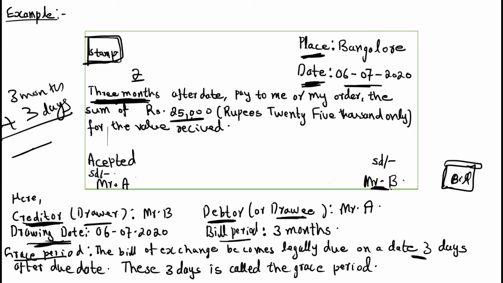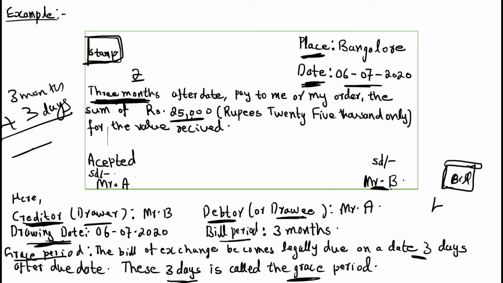For every bill, whatever bill you're drawing, for 6 months or 1 year or 2 years, grace period is 3 days. It's a very important grace period. Remember, for any bill, grace period is 3 days. These 3 days are called grace period.